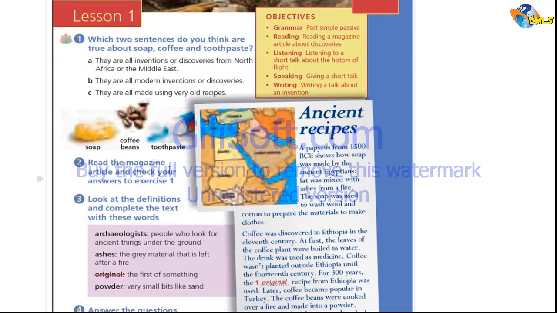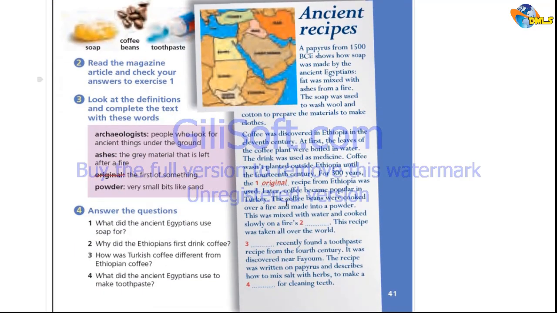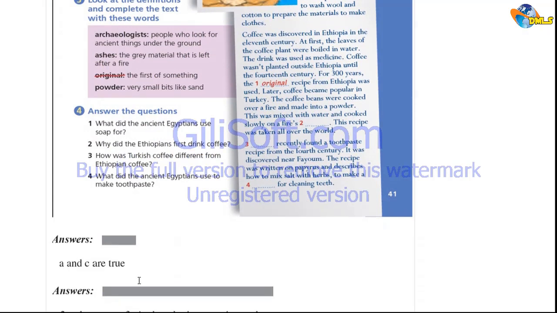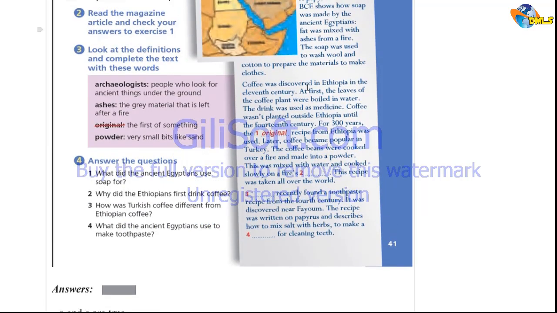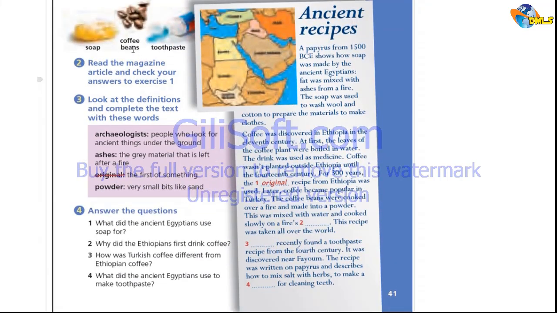Now, let's move to the next part about filling the gaps in this text, and there are the gaps we have to fill with these. Number 2 will be ashes, number 3 will be archaeologists, and number 4 will be powder. These paragraphs talk about these 3 discoveries: coffee beans, soap, and toothpaste, and how they came to the world as discoveries.